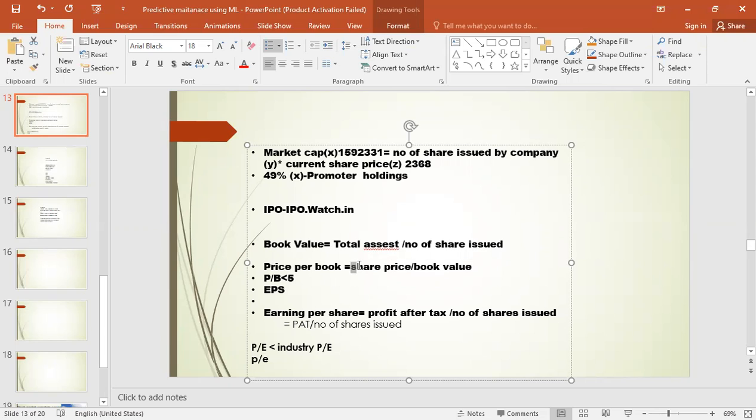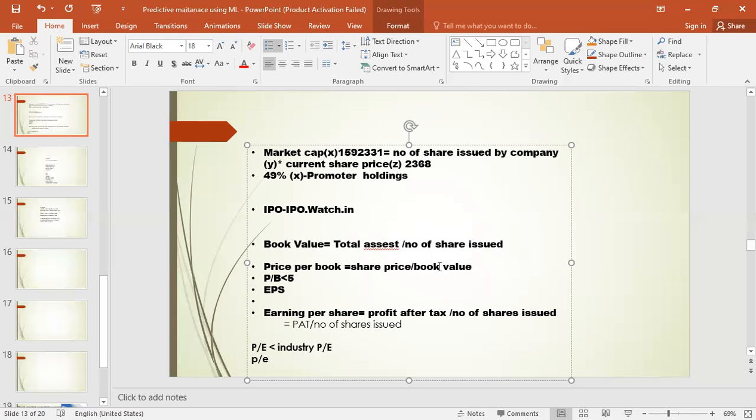For example, if you ask a very good investor, maybe Rakesh Jhunjhunwala or someone like Buffett, they will invest in companies by looking at the P by B ratio. If the P by B ratio is less than 5, that is one criterion you can choose. Yes, you can think of investing in such companies. Then it's a good company. If P by B ratio is less than 5, then it is considered a good company.